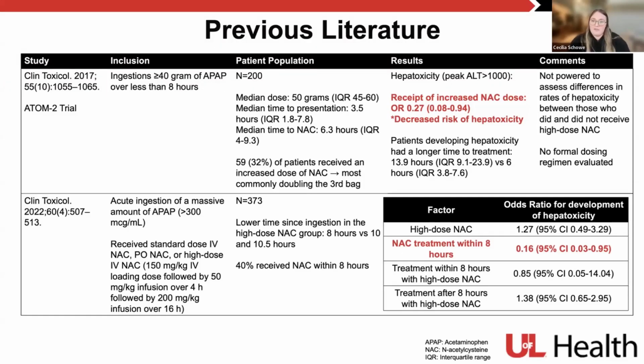And what they were looking at for some of their results was incidence of hepatotoxicity. And what they found is an odds ratio of 0.27. And they showed that patients who had received increased NAC had a decreased risk of hepatotoxicity. Something else to point out, though, is that when they looked at patients developing hepatotoxicity, they had a longer time to treatment. So about 13.9 hours in patients who did develop hepatotoxicity, and then 6 hours in patients who did not. Kind of a confounder there in this risk of hepatotoxicity.